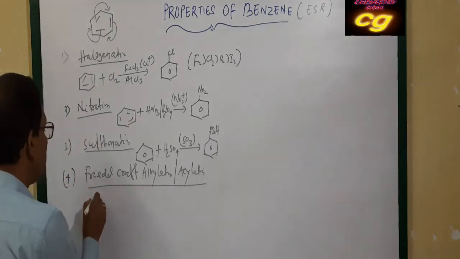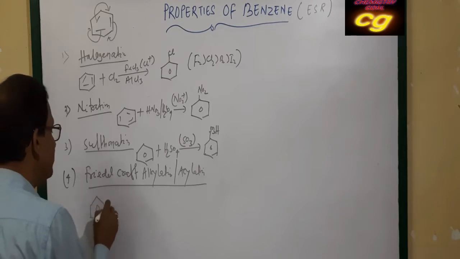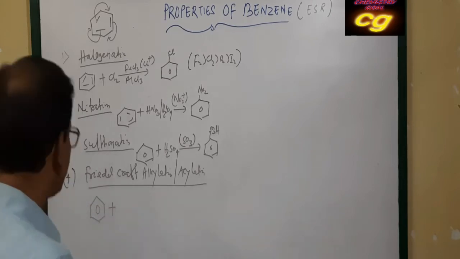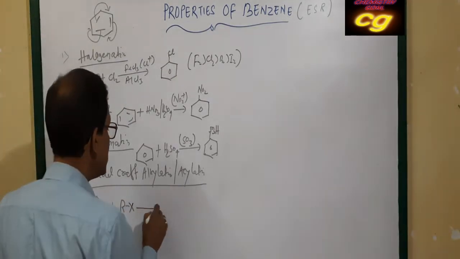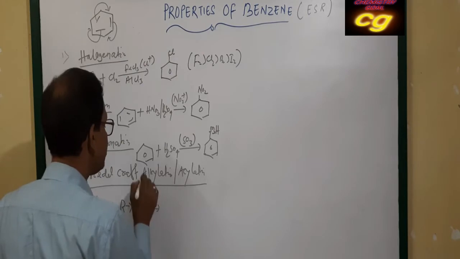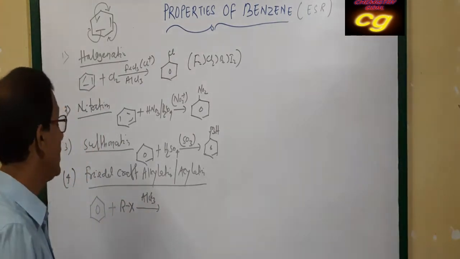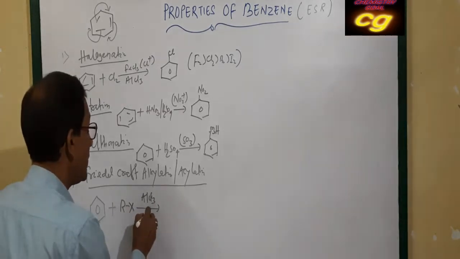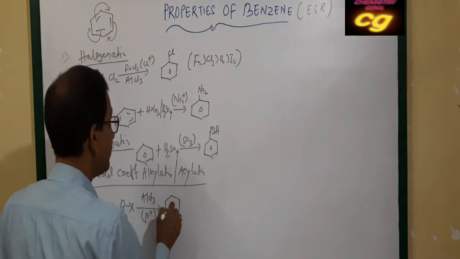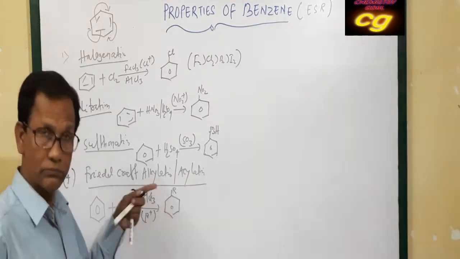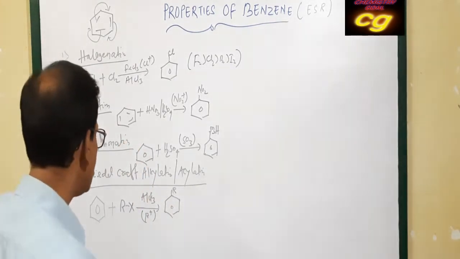For example, this is your benzene. Benzene in presence of RX, a haloalkane, in presence of aluminum chloride, which acts as a Lewis acid. It produces R+, your electrophile, which gets substituted in benzene, forming alkyl derivatives of aromatic compounds.